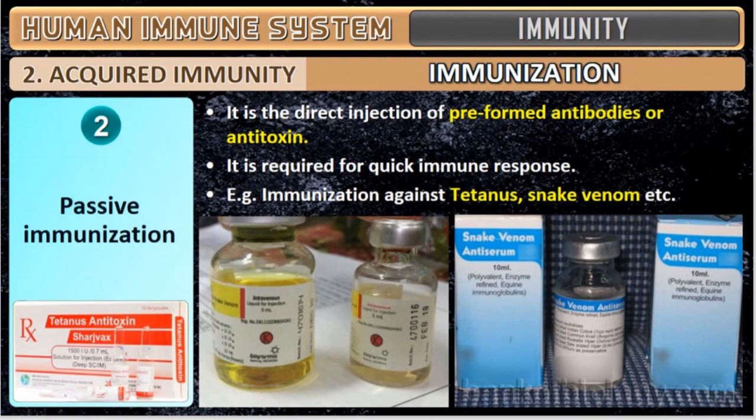There is a difference between the two. Active immunization means a stored one. No, active immunization means what? It is stored in the memory, and it will get activated when the pathogen enters. Passive immunization means what? It is an injection directly which provides the antibodies, immediately given, immediately cure. So it is required for the quick immune response.